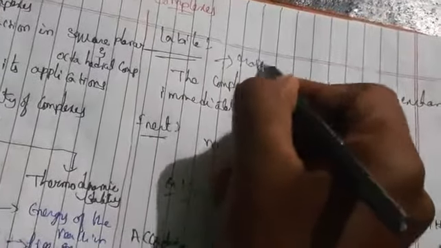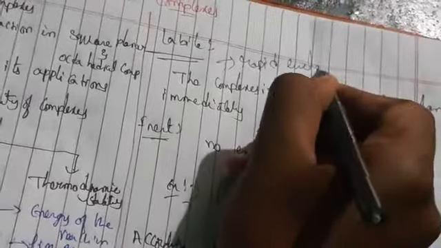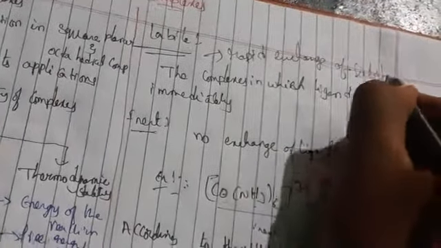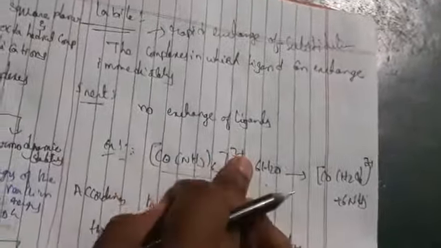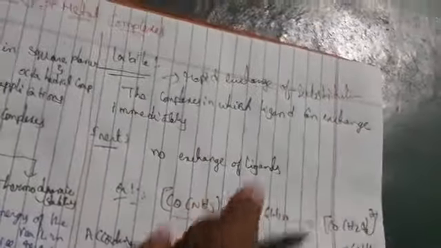That is what we call lability. So there will be rapid exchange in substitution reactions. But in inert complexes, there is no exchange in substitution reactions. That's why we call it inert.